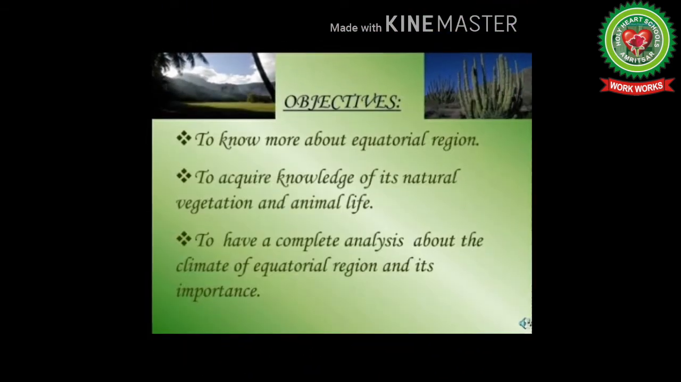The objectives of the day are to know more about equatorial region, to acquire knowledge of its natural vegetation and animal life, to have a complete analysis about the climate of equatorial region and its importance.